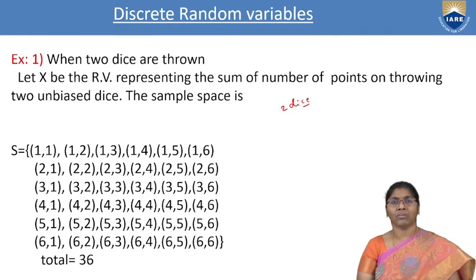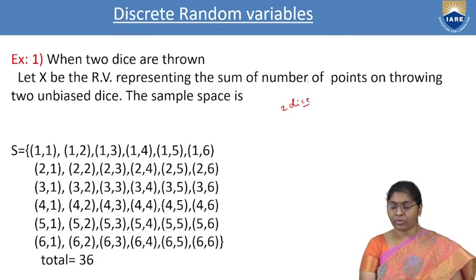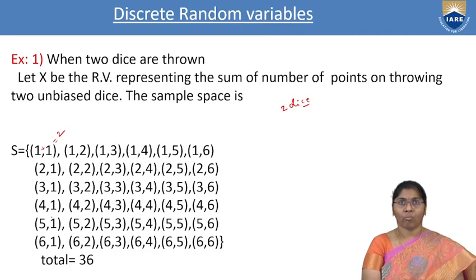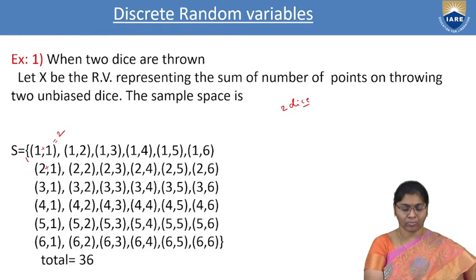Now total elements are 36. Here they are asking the sum of the numbers. Here the sum of the first two numbers, 1 plus 1, is equal to 2. How many sets are there? Only one set. The sum of another one: the sum of these two is 3. How many sets are there? It is 2. And next, 3 plus 1 is 4, and this is also 4 and this is also 4.